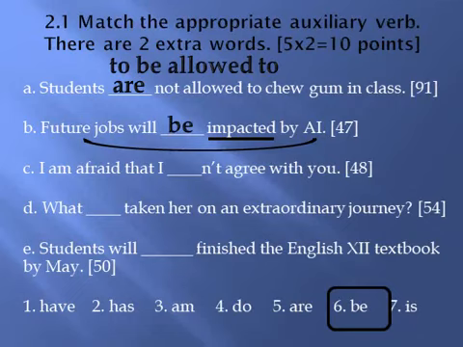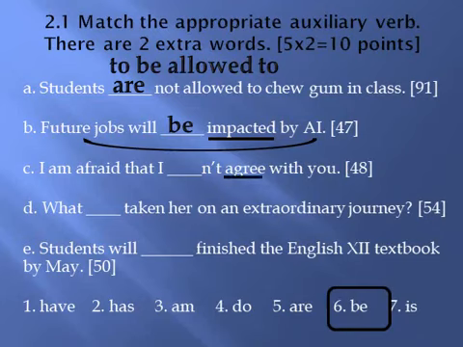C. I am afraid that I blank agree with you. The question to ask is, who is agreeing with whom? I am agreeing with you. I is in the subject and you is in the object. So it's an active sentence. Are there any time indicating words? No. So I understand that it's a simple statement of truth, which means it's present simple.